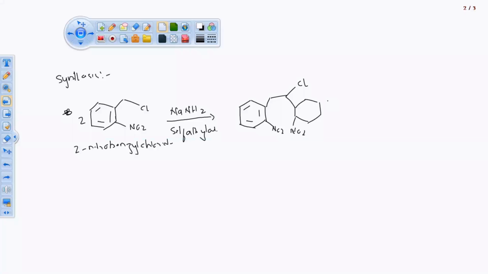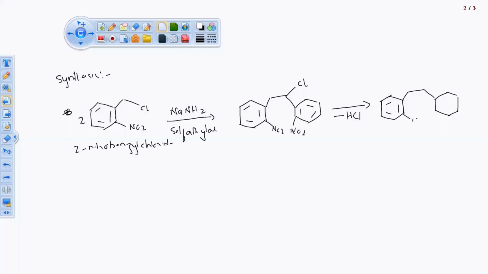We require one double bond in the structure. That double bond we are going to get, of course, with elimination of HCl. HCl will get eliminated from this reaction. Okay, as HCl gets eliminated from the reaction, we are going to get one double bond over there, but nitrogen atoms are as they are. Okay, when the double bond is formed, the nitrogen atoms remain as they are.